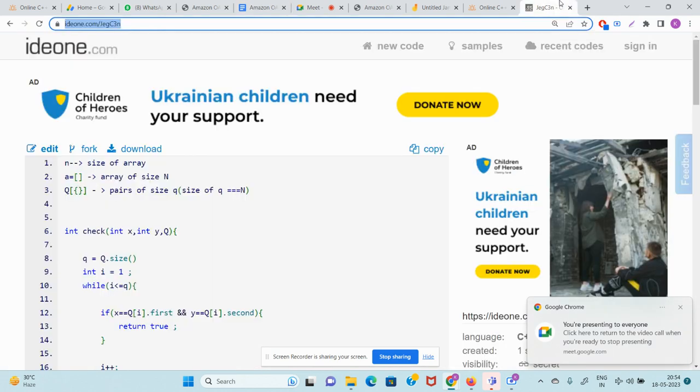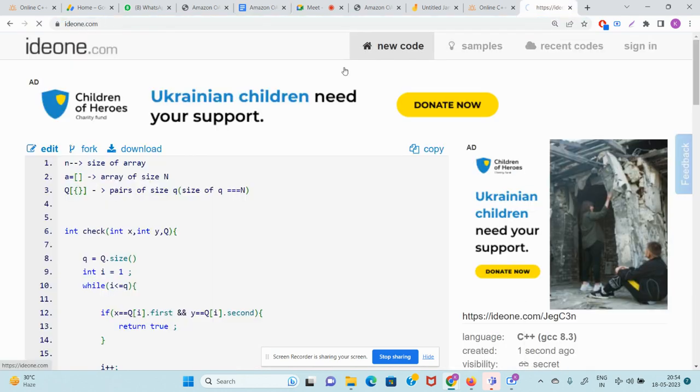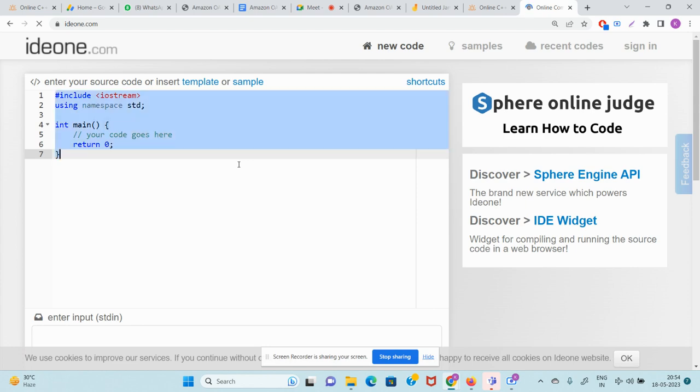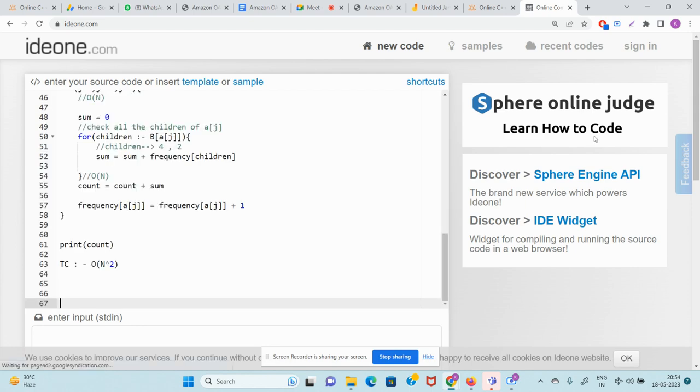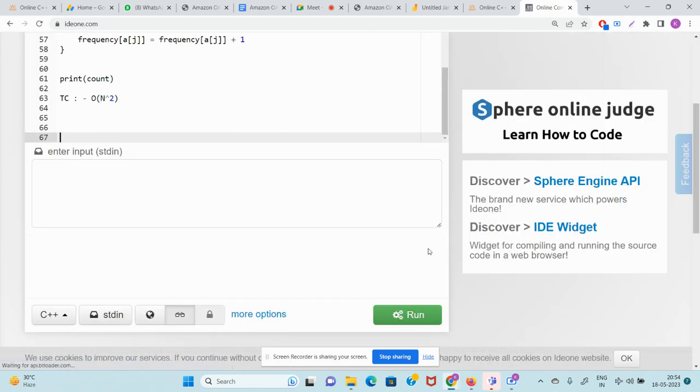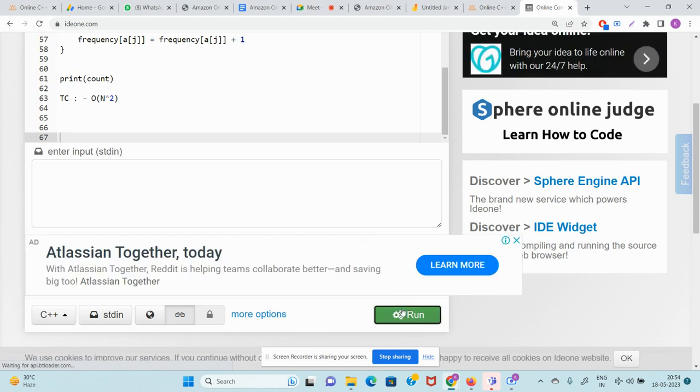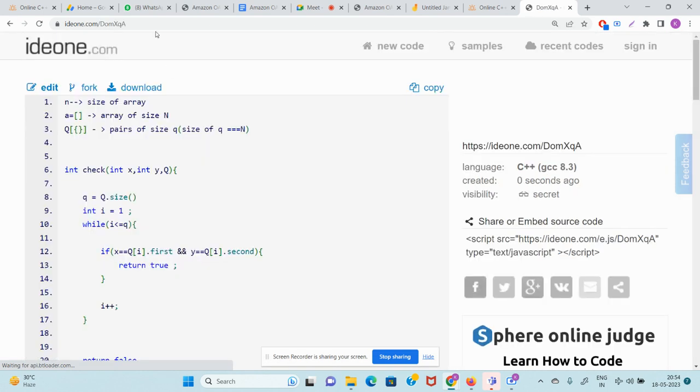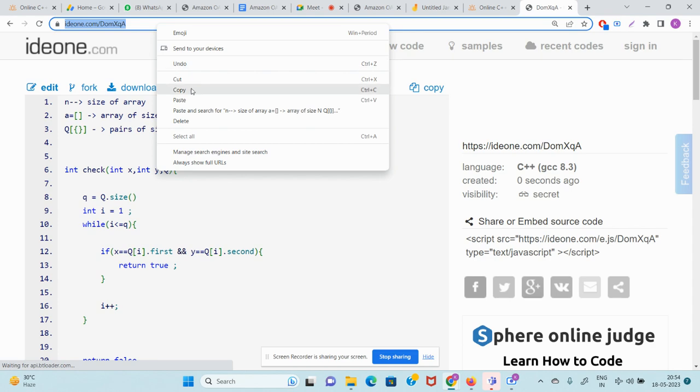Now I need to go to IDEON and I need to paste that code there. Now guys, N square also doesn't pass all the cases, only passing 50 to 80% of the test cases. Now we need to go to O of N.